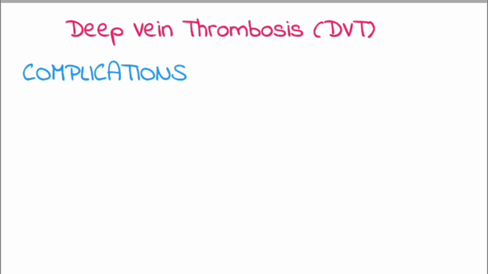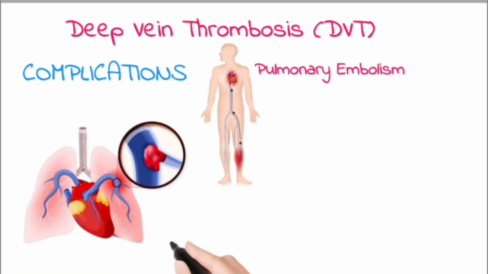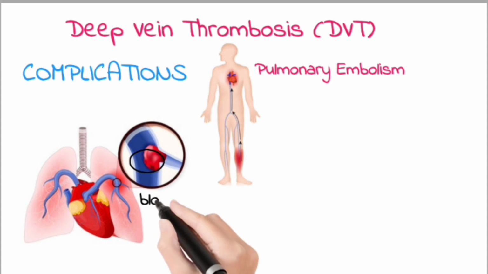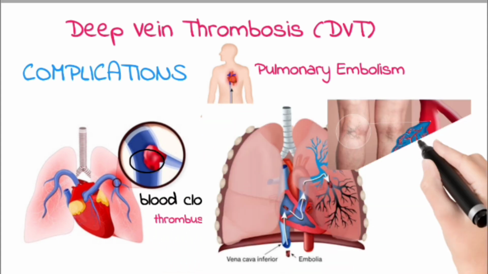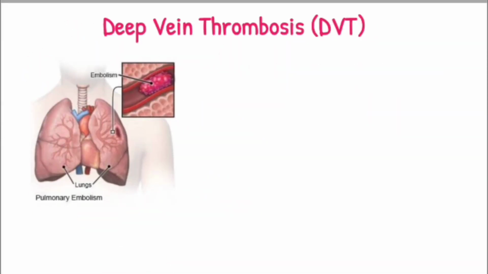Complications. A concerning complication associated with deep vein thrombosis is pulmonary embolism. Pulmonary embolism. A pulmonary embolism occurs when a blood vessel in your lung becomes blocked by a blood clot, or thrombus, that travels to your lungs from another part of your body, usually your leg. A pulmonary embolism can be fatal.